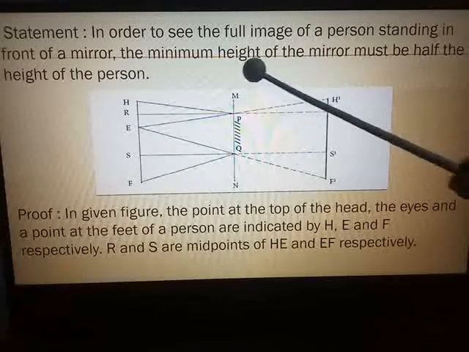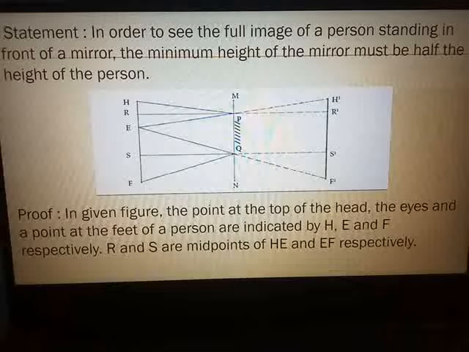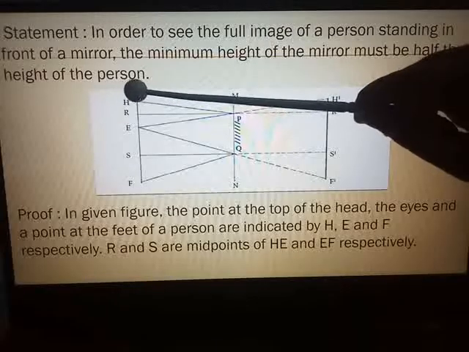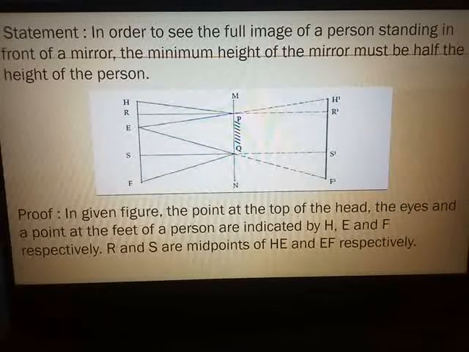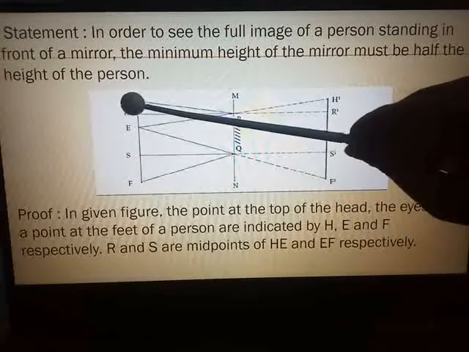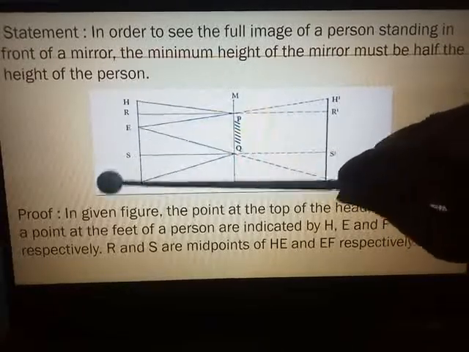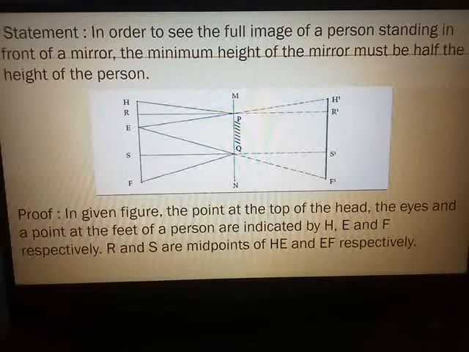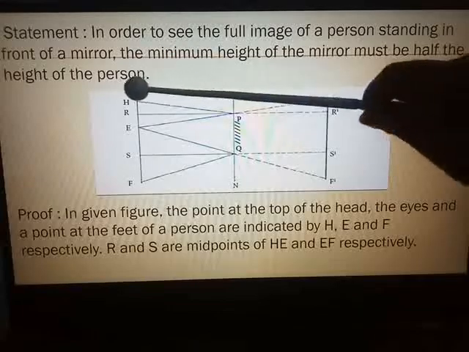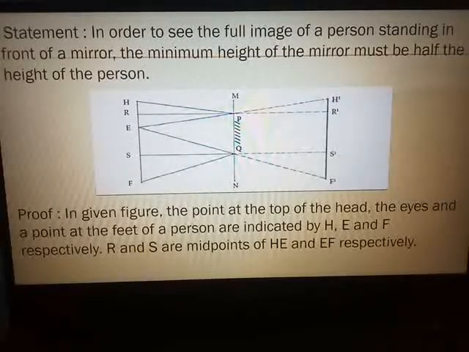Now you can see in the given figure here, the point at the top of the head, the eyes, and a point at the feet of the person are indicated by H, E and F respectively. R and S are the midpoints of HE and EF respectively.